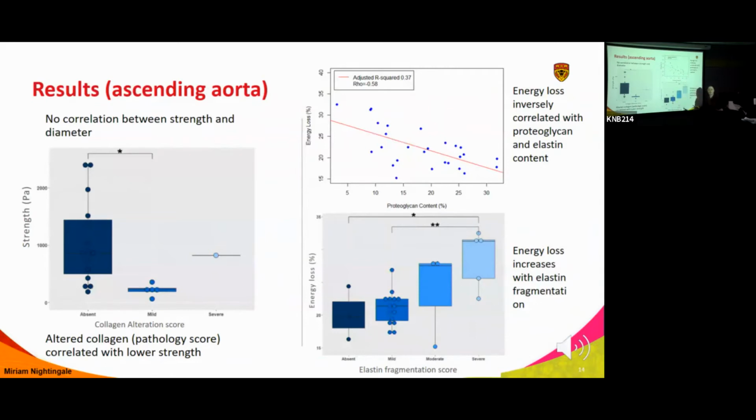It seems to regulate both collagen and elastin. So a good amount of proteoglycans correlates with a good amount of elastin, and it seems to be protective. When you start having elastin fragmentation, that's when your energy loss shoots up and your strength goes down.